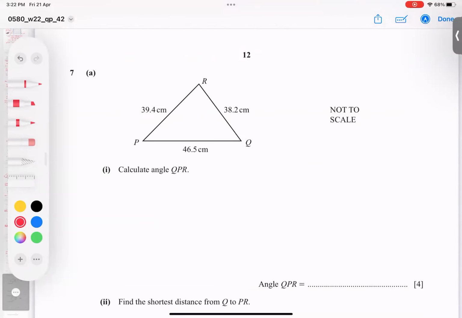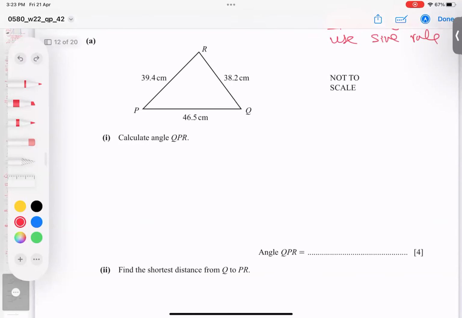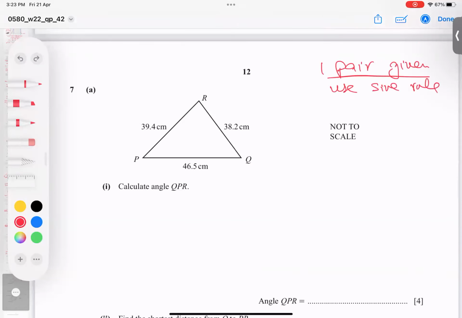Question number 7 is given 3 sides, and you know it very well, students. Whenever 3 sides are given, asking for an angle, we can use cosine rule. Because one criterion we have, one pair given, use sine rule. What is called a pair? Pair means side and opposite angle. Okay, I repeat my words, side and opposite angle. Side and opposite is called pairs. This pair given, no. This pair given, no. This pair given, no. So sine rule gone. So we have one choice, cosine rule.